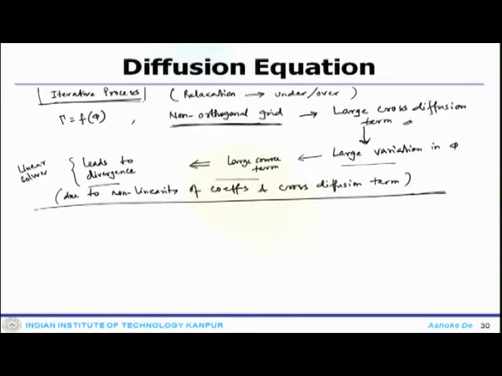So, one has to do two things, basically, in order to promote convergence as well as stabilize the solver. One has to do some sort of under-relaxation of the variable.